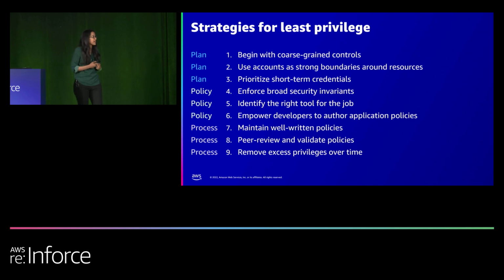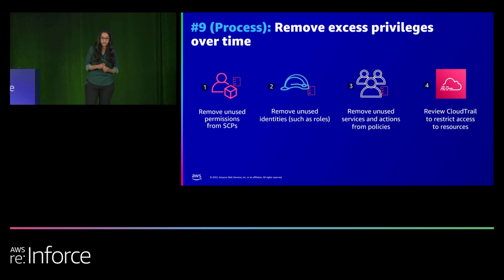The final strategy we have here today is to remove excessive privileges over time. When we talk about removing something, it generally needs to be substantiated by some kind of an analysis. And IAM or AWS offers a lot of data to help you with this analysis. You can start broad at the SCP level to identify, okay, what are the services denied in my SCPs? What are the ones that are not, but are not being used, to identify those and actually deny or restrict access to those services over time, so that at the organization level, you just retain access to the services that are actually required in your accounts.